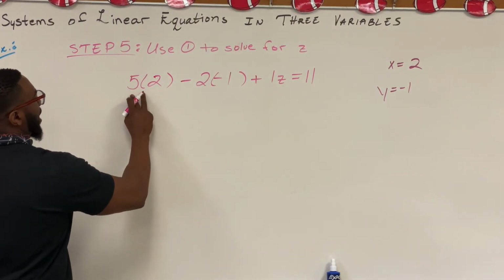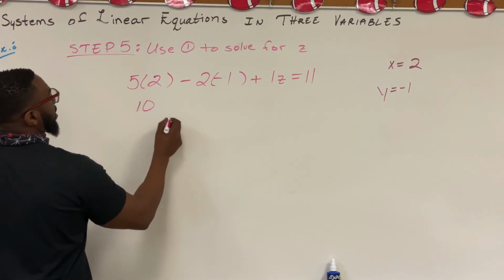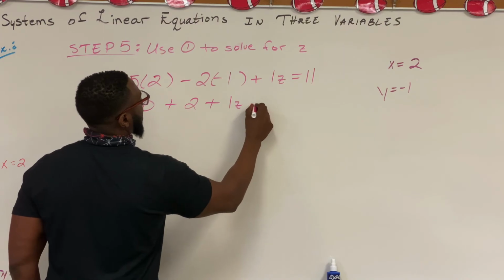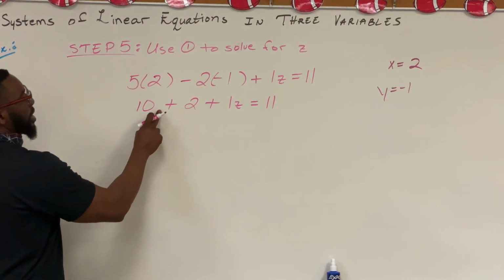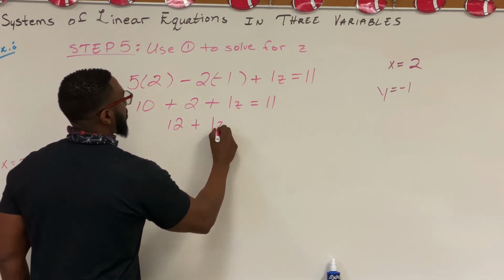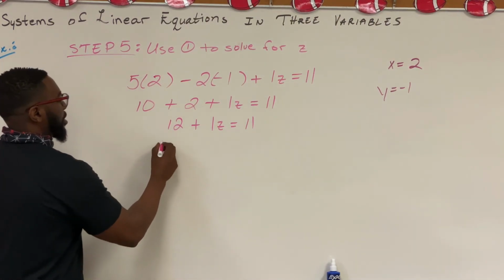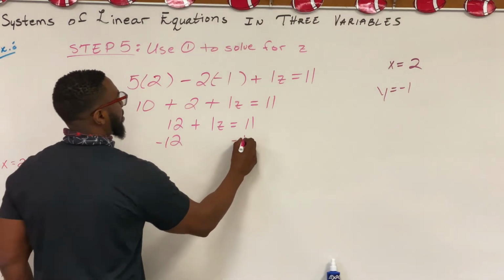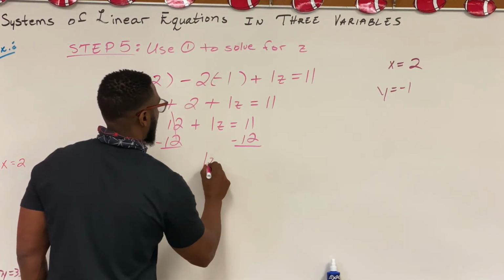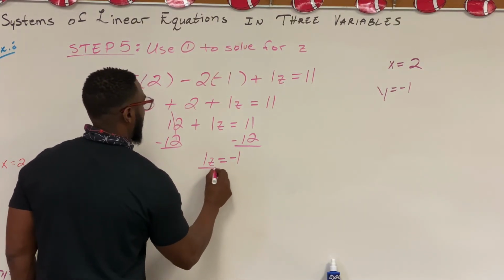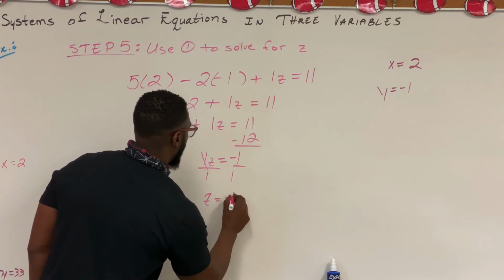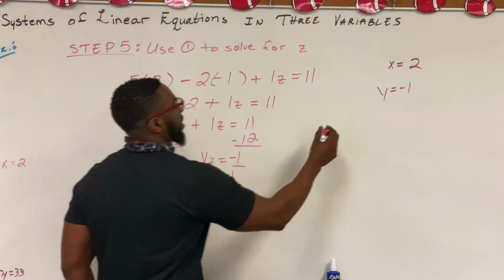All right, we're gonna multiply first. 5 times 2 is 10, plus 2, plus 1z equals 11. 10 plus 2 is 12, plus 1z equals 11. Subtract 12. 1z equals negative 1. We divide by 1. Z equals negative 1.